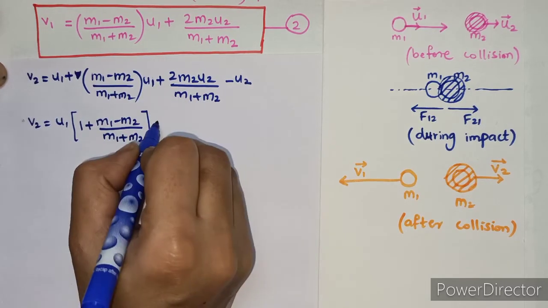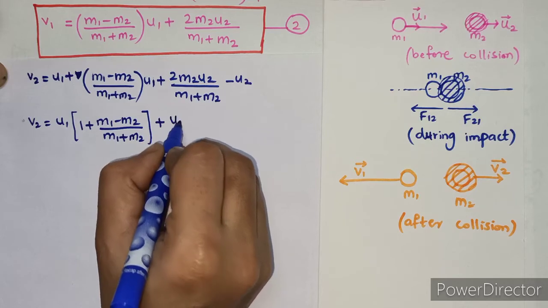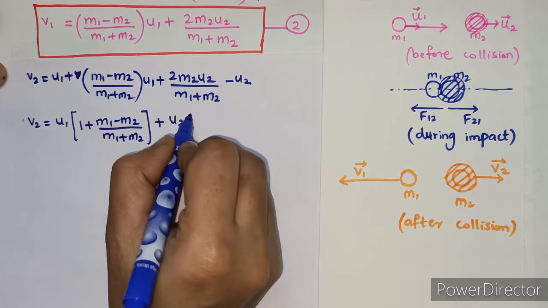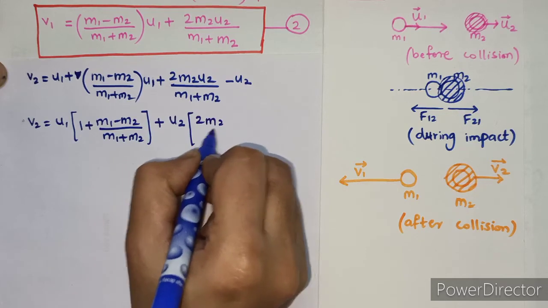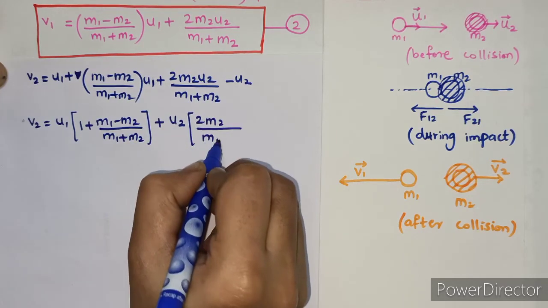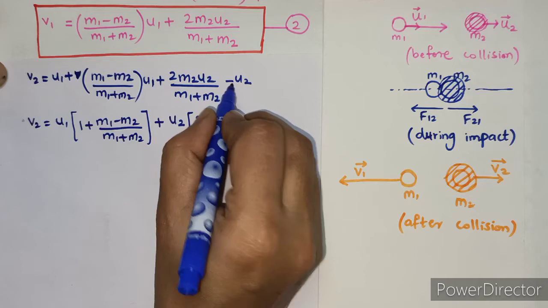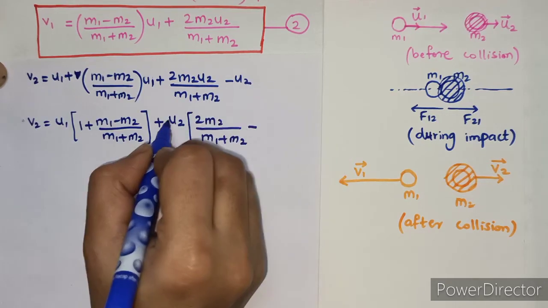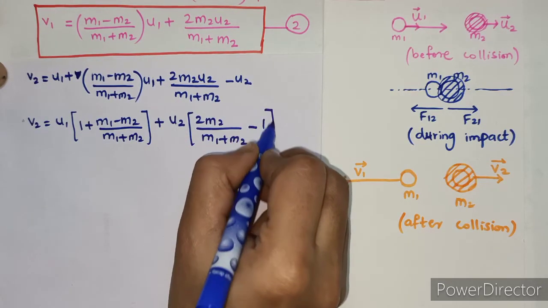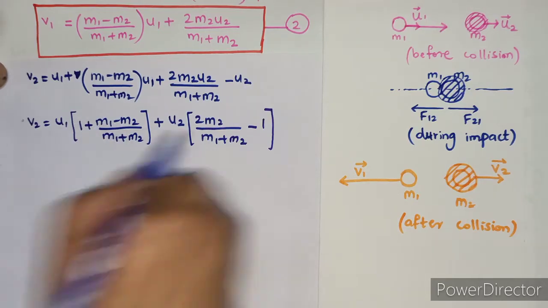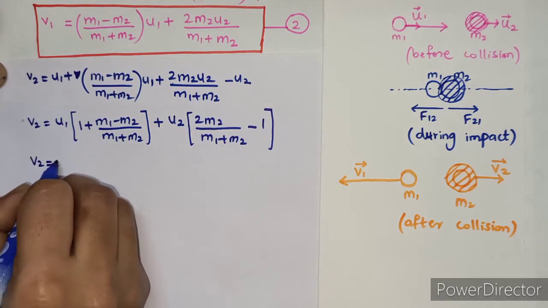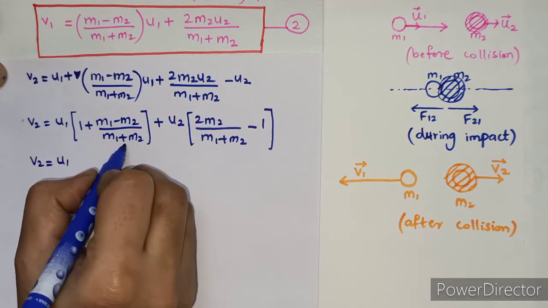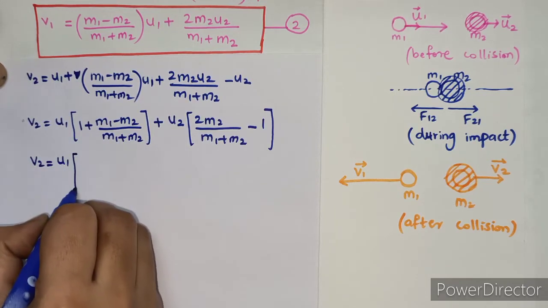Similarly from here plus u2 we have taken out common. The remaining term we are writing in a bracket, 2m2 upon m1 plus m2 minus 1, as u2 is taken out common, 1 is remaining. Now let's solve these two brackets. So we have to write v2 is equal to u1. Now here cross multiplication will take place.